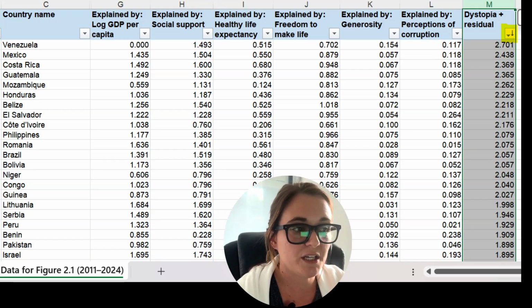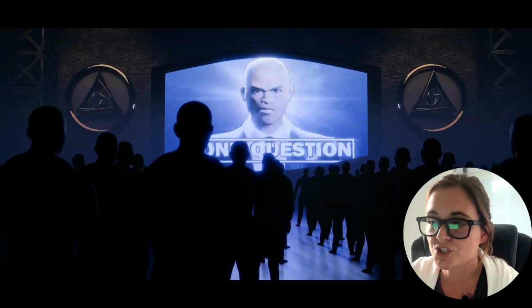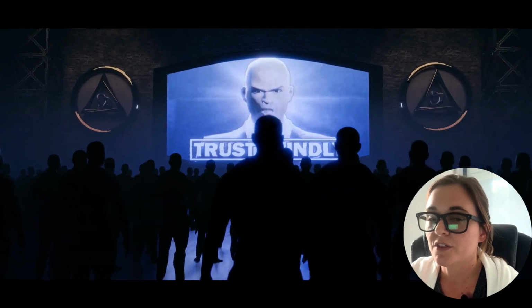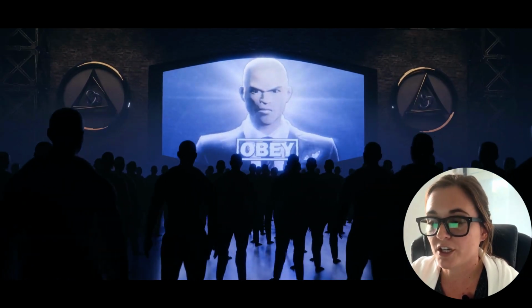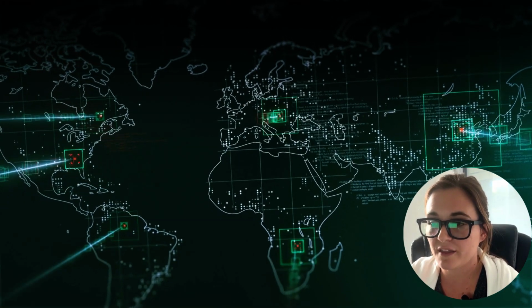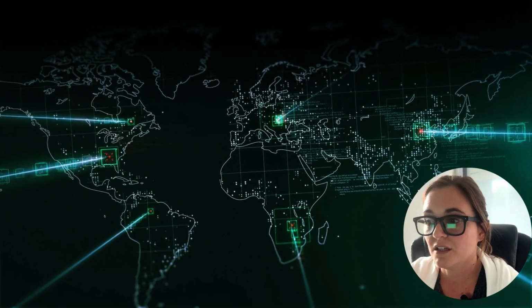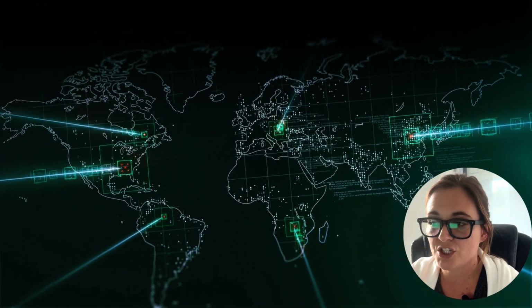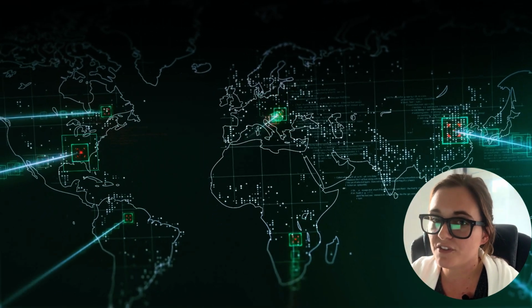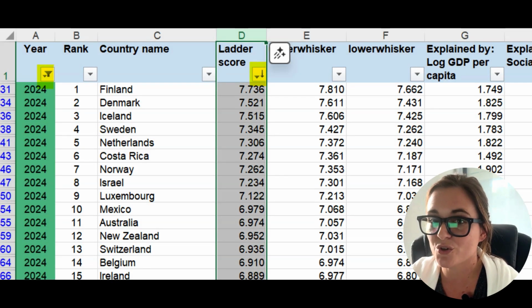The researchers created a baseline called dystopia, a hypothetical country where everything is as bad as it gets. The lowest GDP, no social support, the shortest life expectancy, no freedom, no generosity, and total corruption. Every real country gets compared to that baseline. The residual part is basically what's left unexplained, the unique factors that don't fit neatly into GDP or social support, but still affect happiness. So, when you see Finland at the top with a ladder score of 7.7, that's an average of survey responses